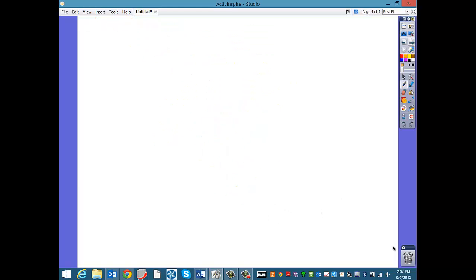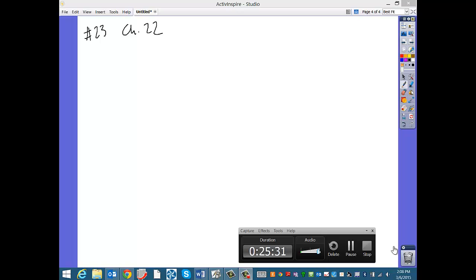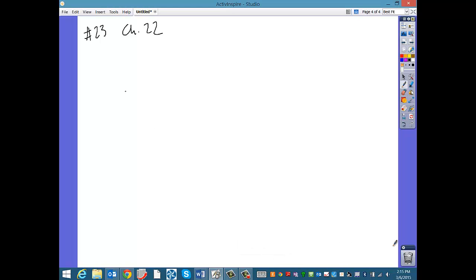Okay. Moving on to number 23 in chapter 22. I've been warned about this one. Okay, now, as it turns out, this one is not too bad, actually. I think that the basketball example was actually a little bit trickier than this one. So first we write a 95% confidence interval for the medication A people. So this is 84 people who felt better out of 112. That's actually exactly 75%.